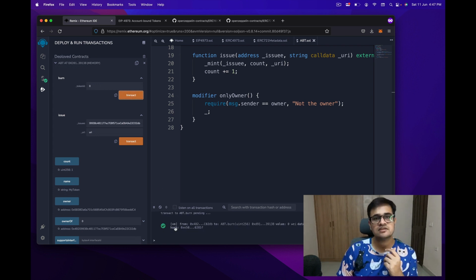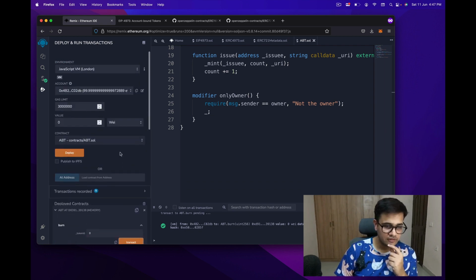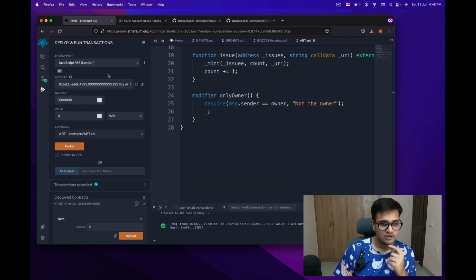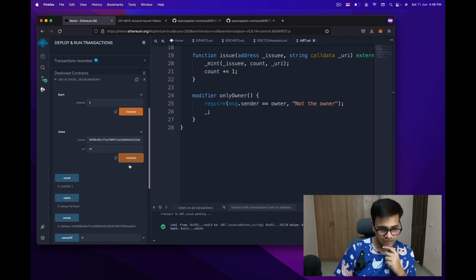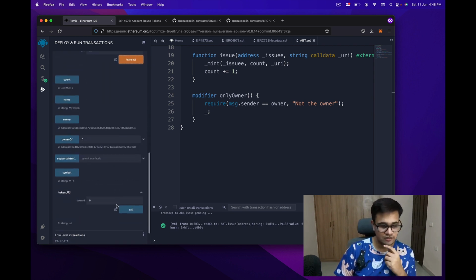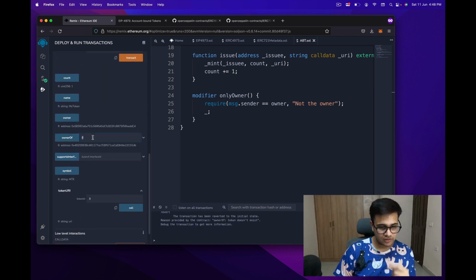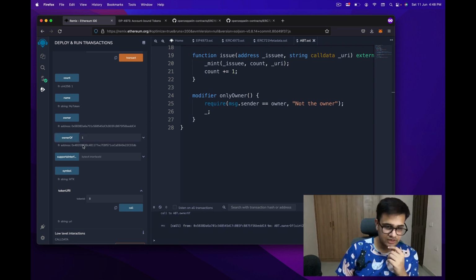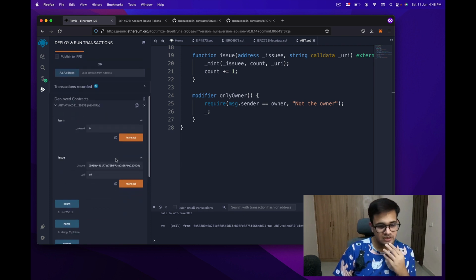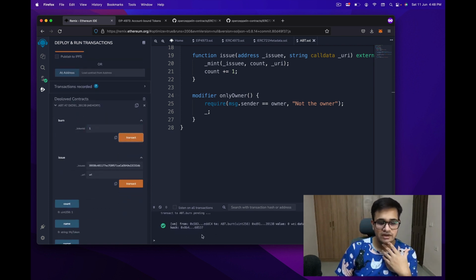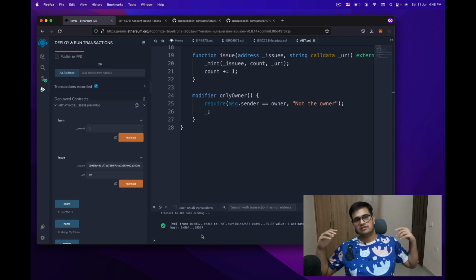The transaction succeeds. Now I want to issue one more token from the owner to the same account, and the transaction should succeed now with the owner of 1 being the same address that we had sent. Now even from the owner itself, what we can do is click on burn for the first token ID, and the transaction succeeds. The burning is successful.